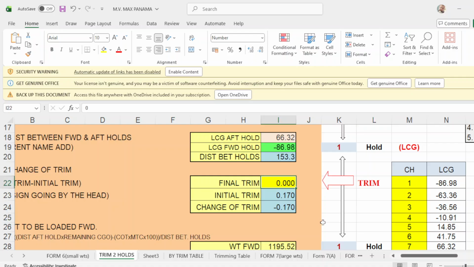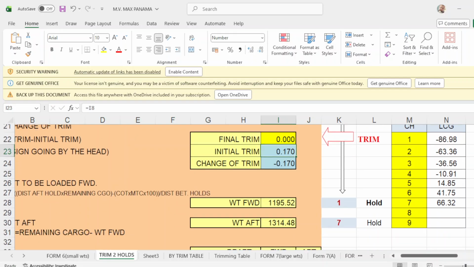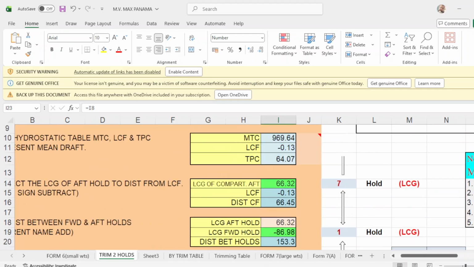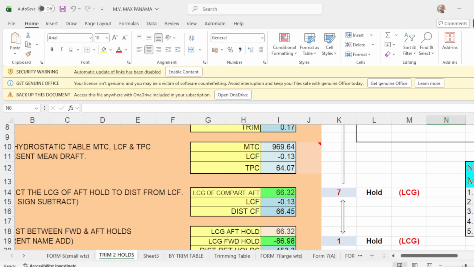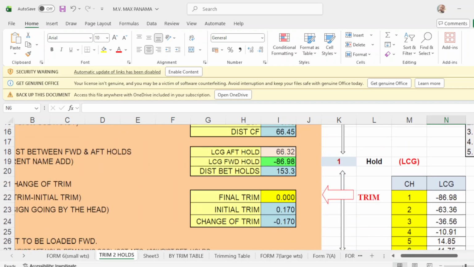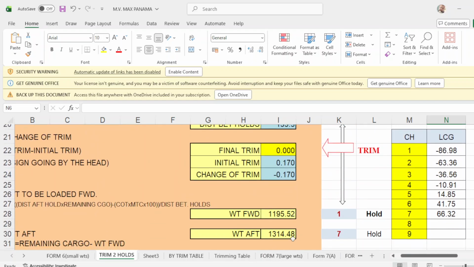You put 0. And what are we going to load in hold number 1? You have to load 1195. So put here 1195. And number 7 will be 1315.